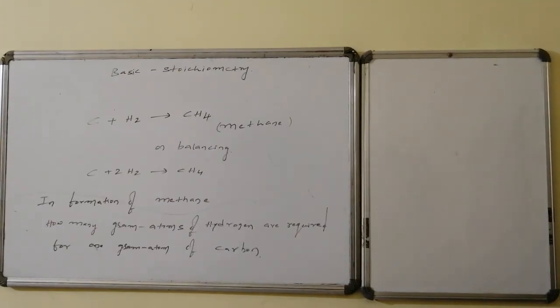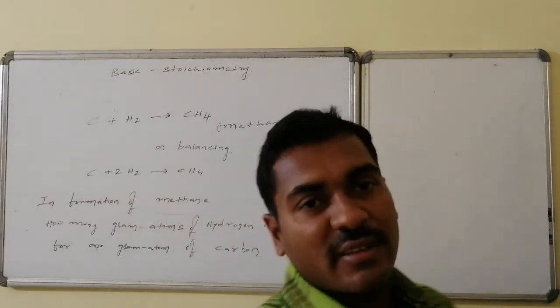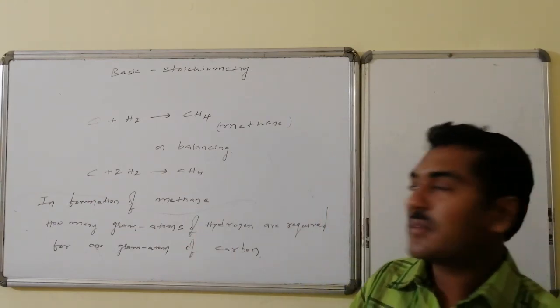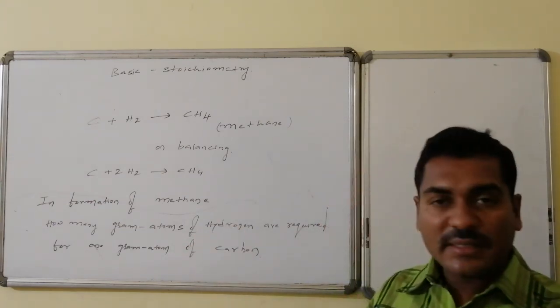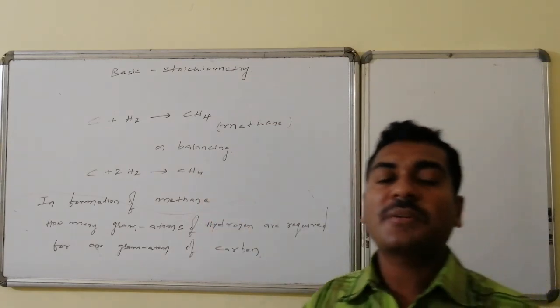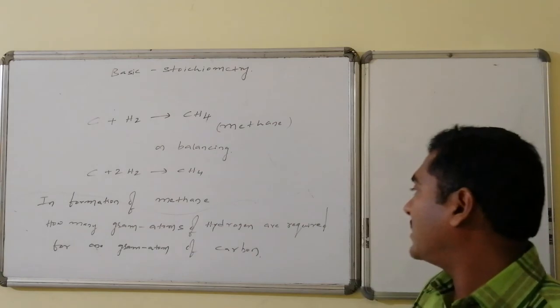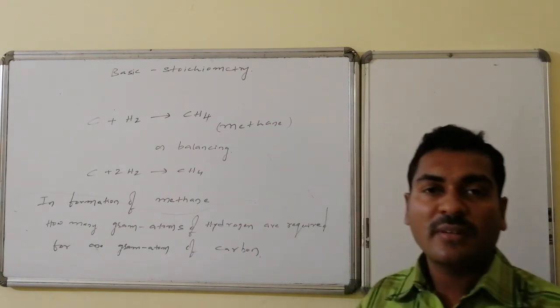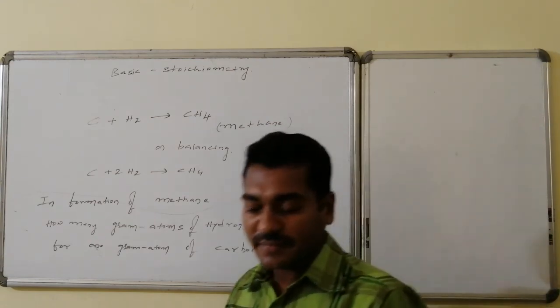Another question on methane formation. Carbon and hydrogen combine to form methane. On balancing, 1 carbon combines with 2 hydrogen molecules to form 1 methane, and this is the balanced equation. How many gram atoms of hydrogen are required for 1 gram atom of carbon in the formation of methane?